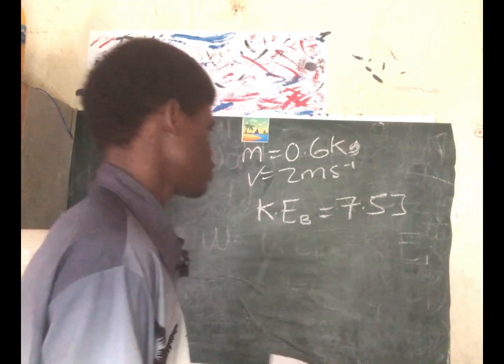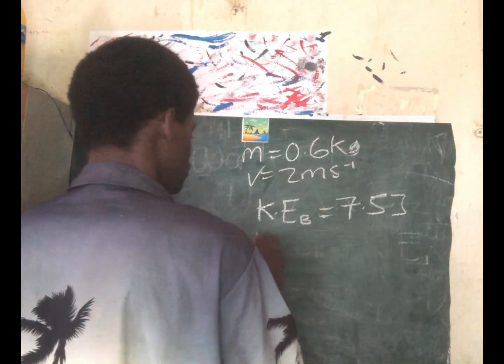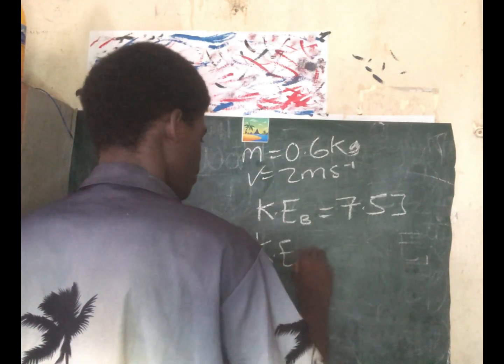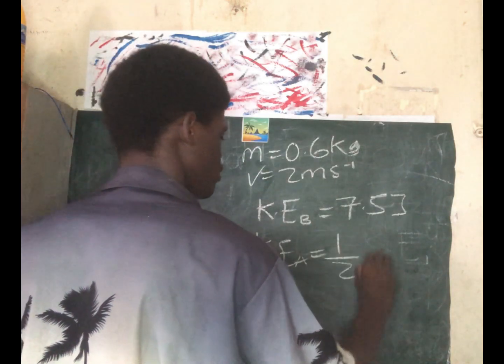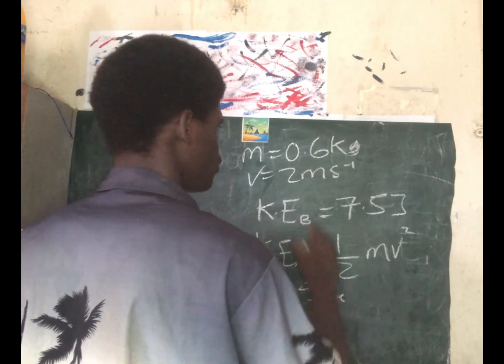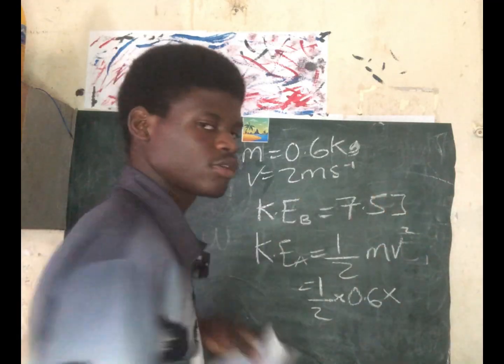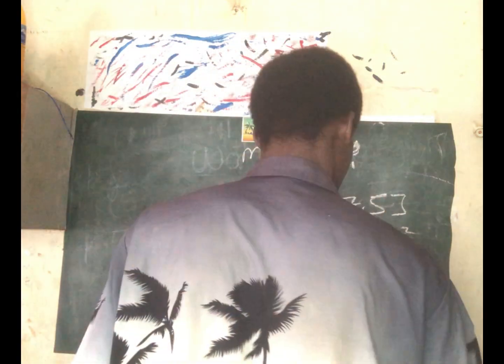So let's solve for that. You all know that kinetic energy is half mv squared. So kinetic energy at A is equal to half times m, which is 0.6, times v squared, that's 2 squared, which is 4.